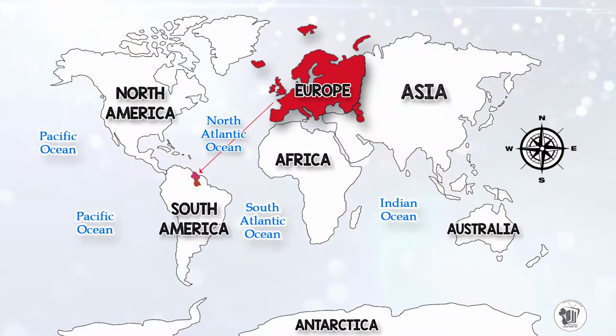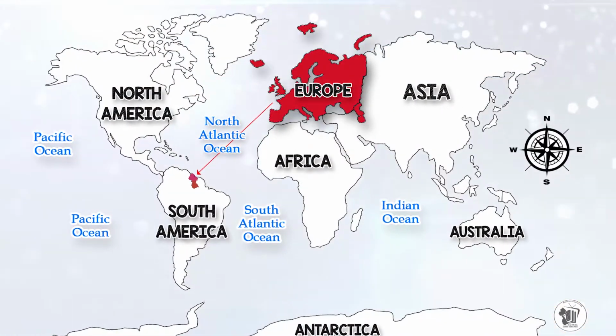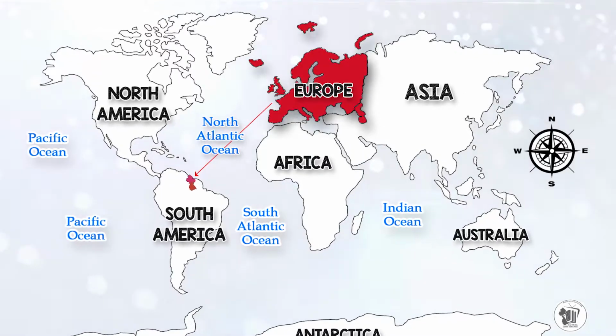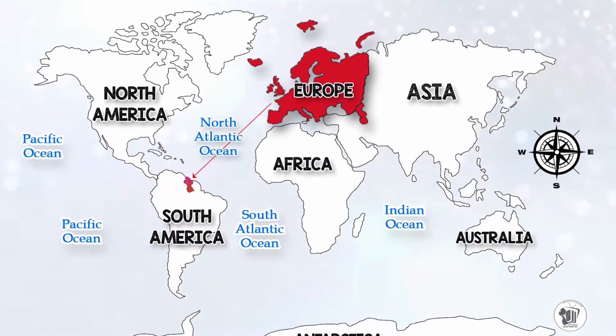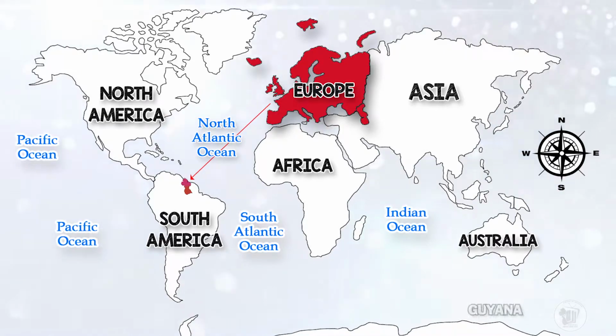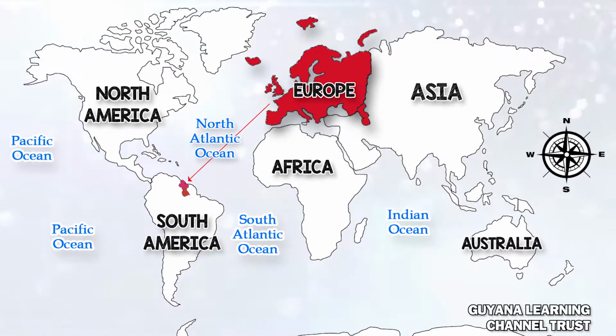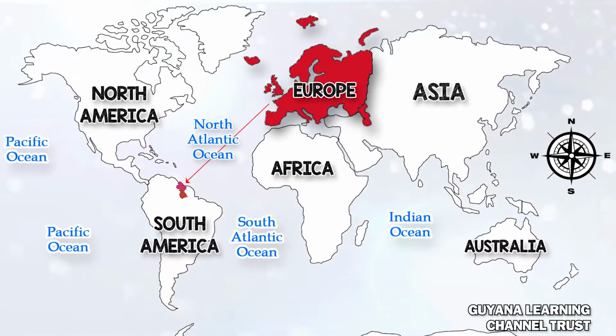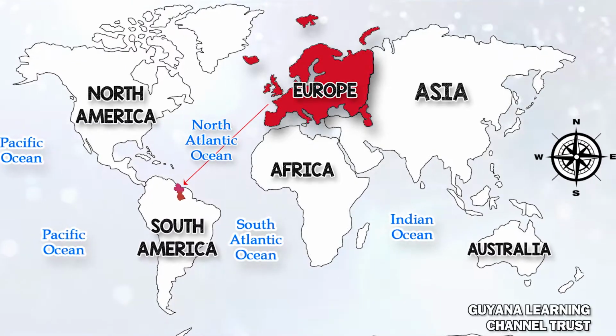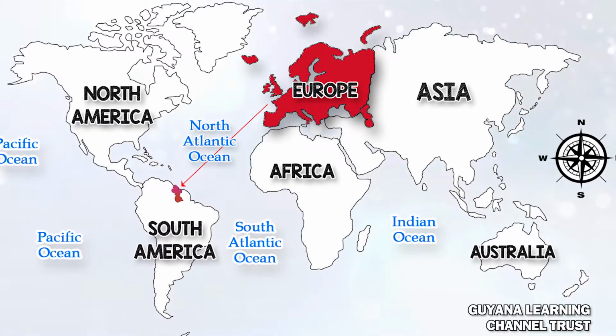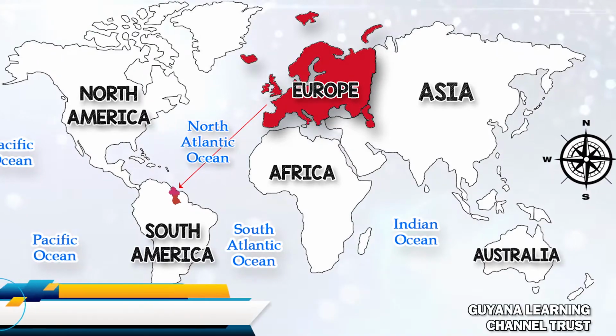So boys and girls, let's look at the map of the world again. On the map of the world, there is a shaded part in red. That red part represents the continent of Europe. And there is where the Europeans came from. They would have sailed across the Atlantic Ocean before arriving in South America, where Guyana can be found.